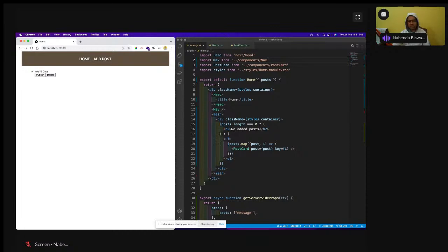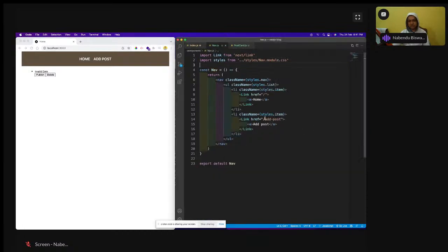Okay, so we have to create something like an add post, because it was showing me that it is not available there, because see, it will go to this add post route, and we don't have this add post route, so we have to create this add post route. And in Next.js, it is not like React, where we need routing and all those things. We just have to create something with this add post.